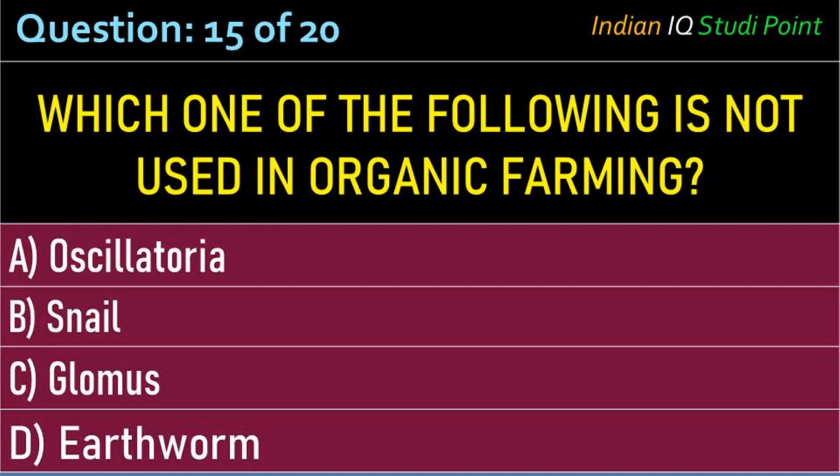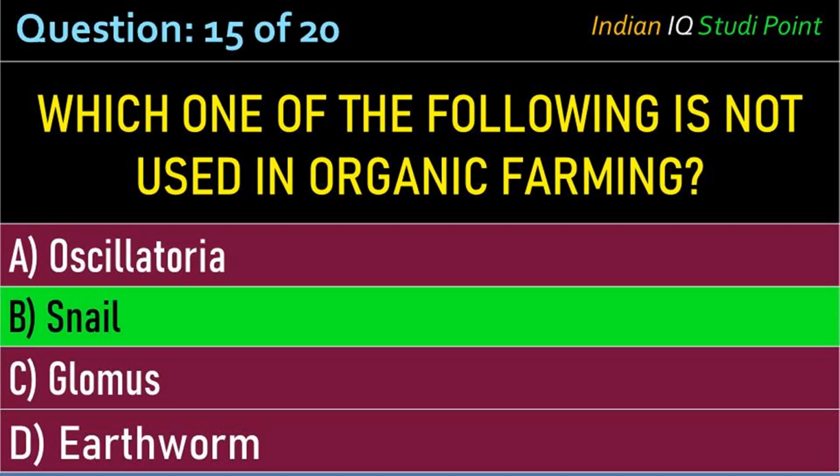Coming to the next question, which one of the following is not used in organic farming? Option A, Oscillatoria; B, snail; C, Glomus; D, earthworm. And the correct answer is option B, snail.